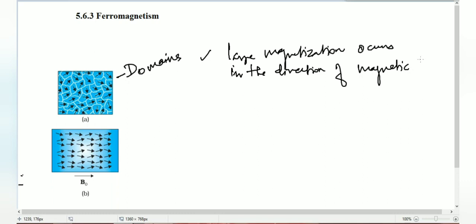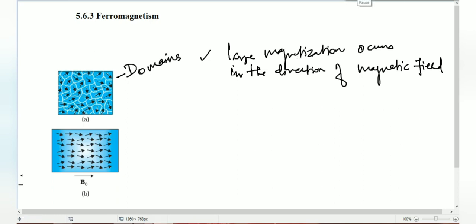So I am comparing for your understanding. In diamagnetism, magnetization occurs in the opposite direction, so they repel each other.